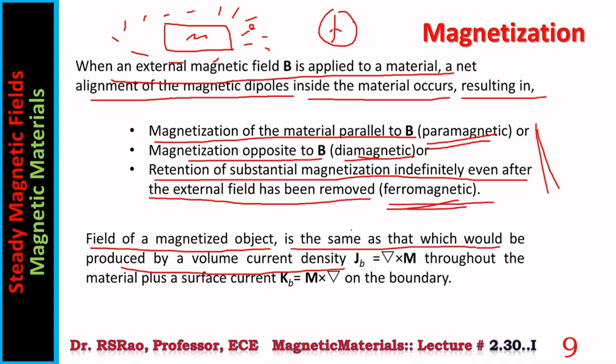What is the volume current density? Volume current density is del cross M, or curl M. M is magnetization. Magnetization is magnetic moment per unit volume.